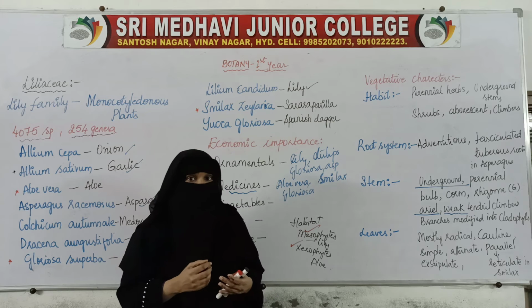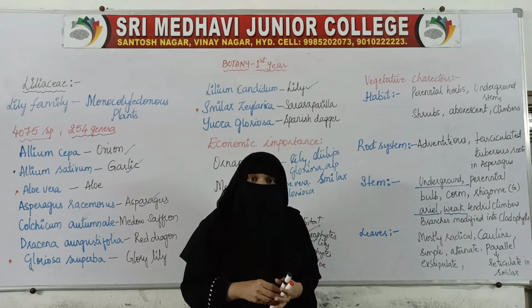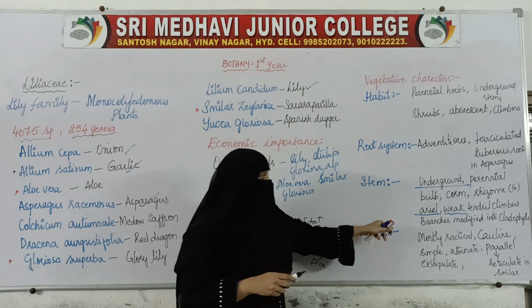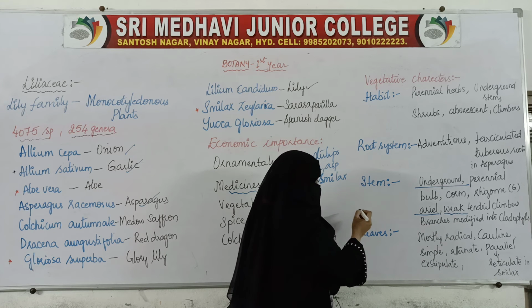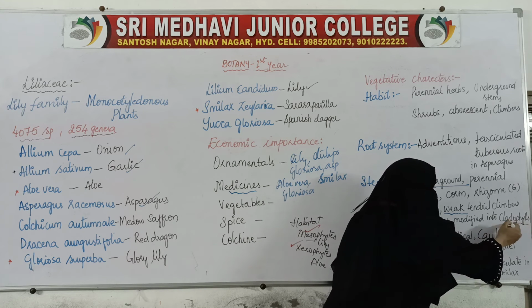So whatever water is there, they have to store it. In order to store the water and prevent the transpiration, the branches are modified into leaf-like structures. Instead of branches, needle leaf-like structures will be there. Those are called cladophylls.